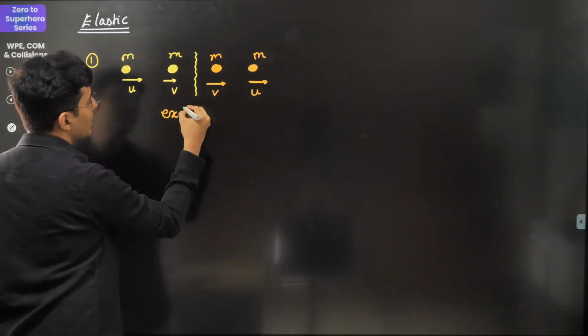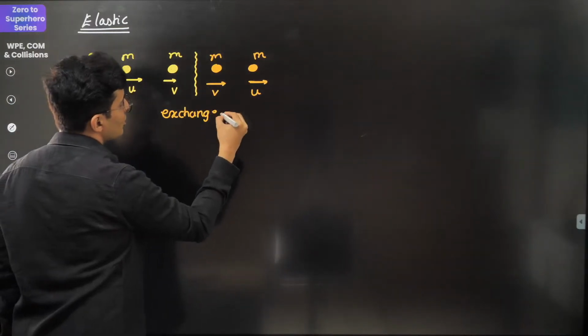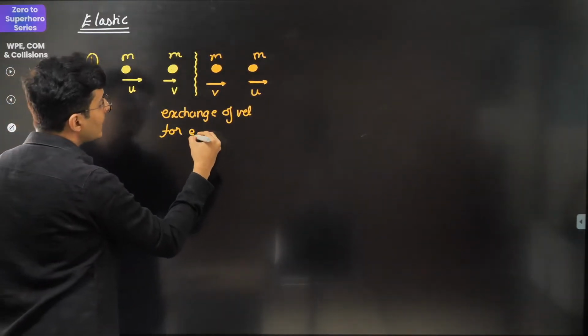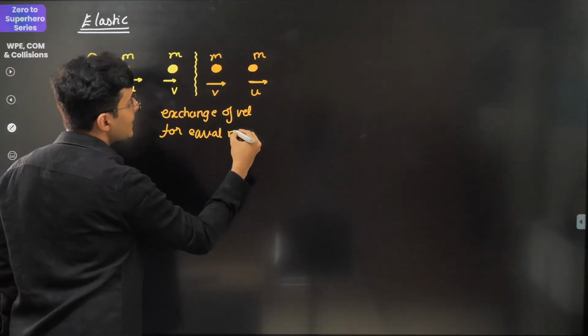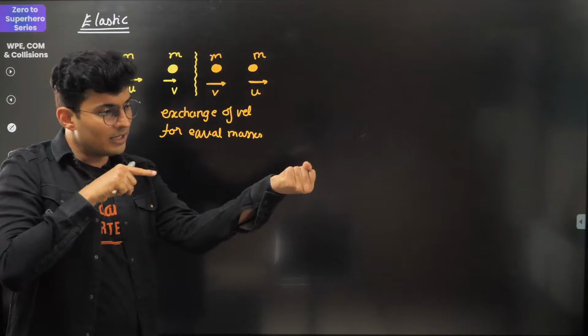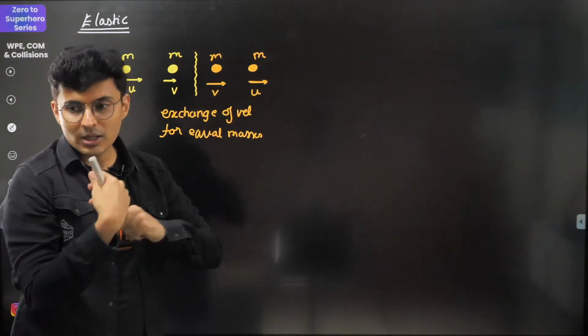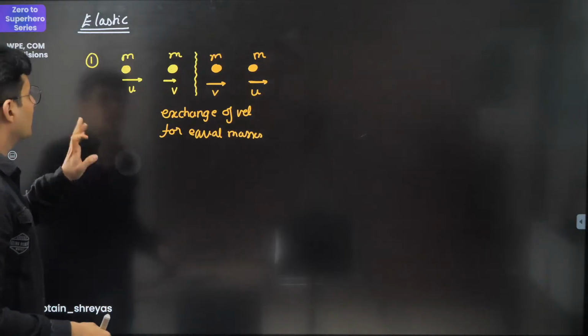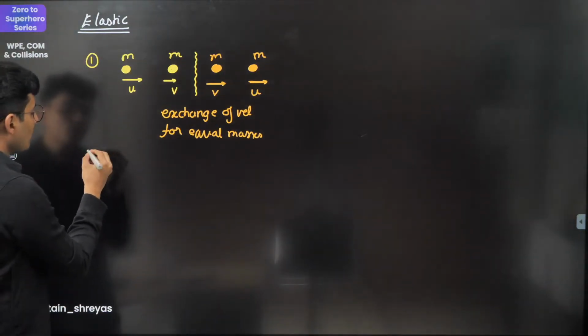Basically, exchange of velocities for equal masses only during elastic collision. 2 meters per second, 3 meters per second, that will become 3 and 2 inward. That's all. This is only for equal masses colliding with each other elastically.